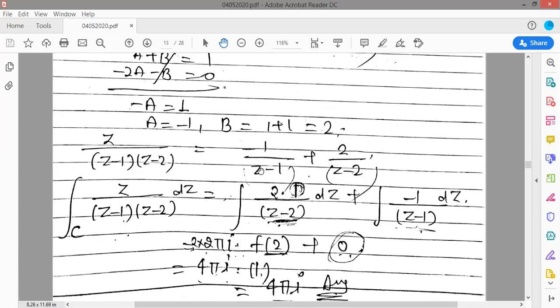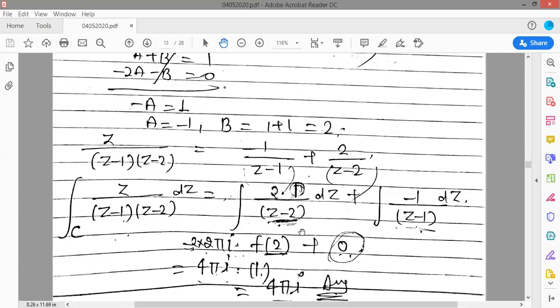Now after that, the main thing, integration of z upon z minus 1, z minus 2 dz is equal to 2 upon z minus 2 dz plus minus 1 upon z minus 1 dz. Now in both integrals, which one lies inside the circle? The first integral lies inside the circle, but the second one does not. So this integral's value by the Cauchy-Goursat theorem, you can write as 0 here.